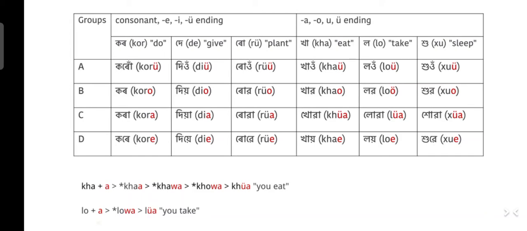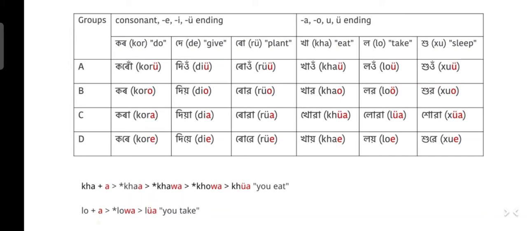So toilo means you take. Tumi lua means you familiar take. So lua has similar ua ending. Lo plus a becomes loa, and loa became lua. And he loi means he takes.